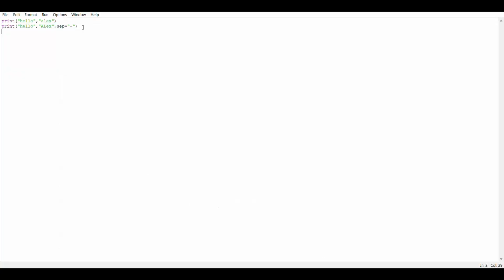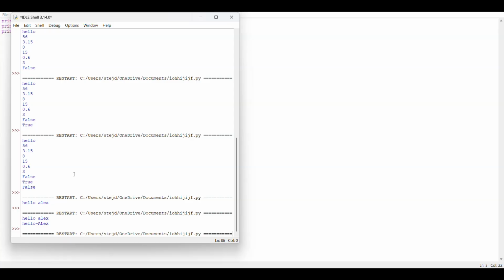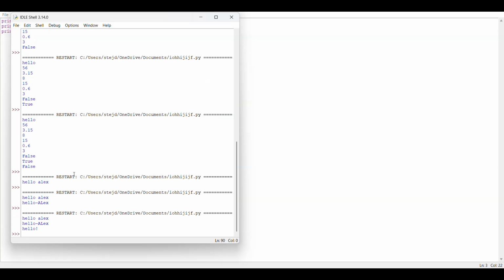So if I print hello, then if I use an end variable, it is like this. I use an apostrophe, then I close the bracket. If I enter this, see here, it has printed hello and that apostrophe.